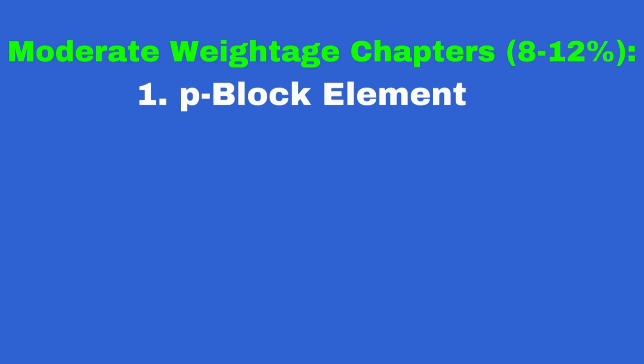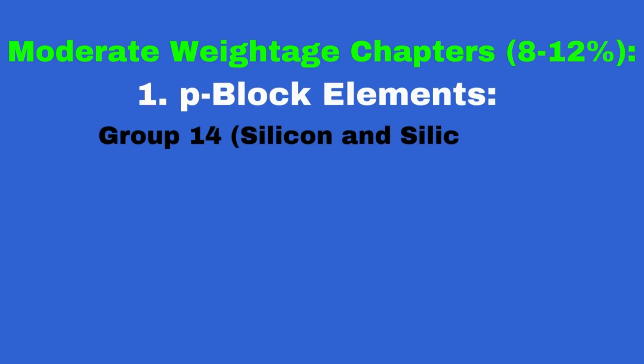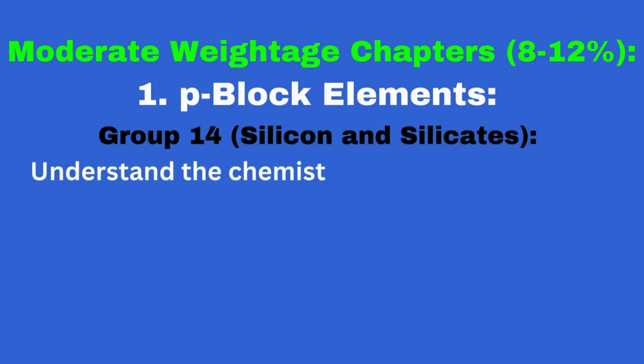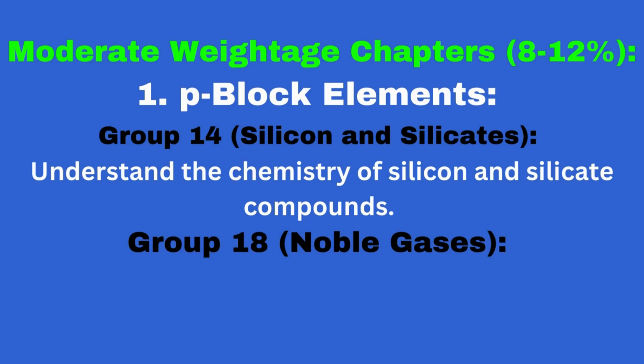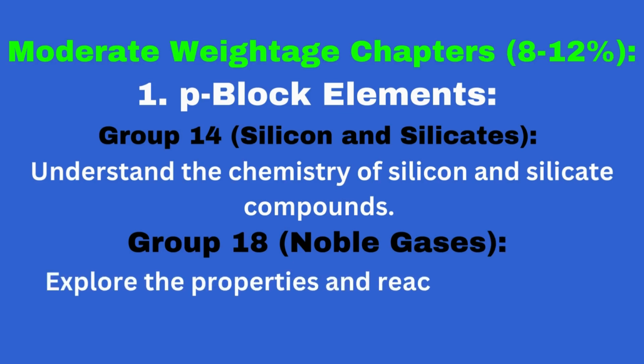Moderate weightage chapters, 8 to 12%. 1. P-block elements. Group 14, silicon and silicates: understand the chemistry of silicon and silicate compounds. Group 18, noble gases: explore the properties and reactions of noble gases.